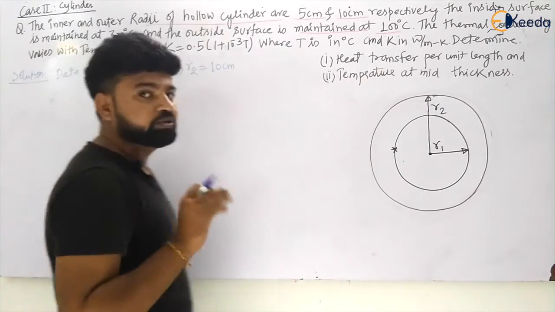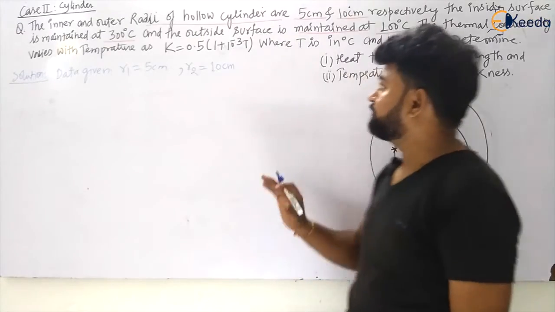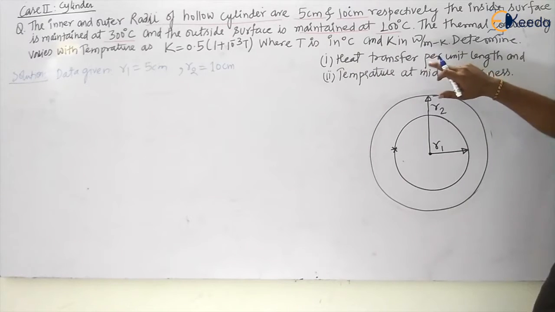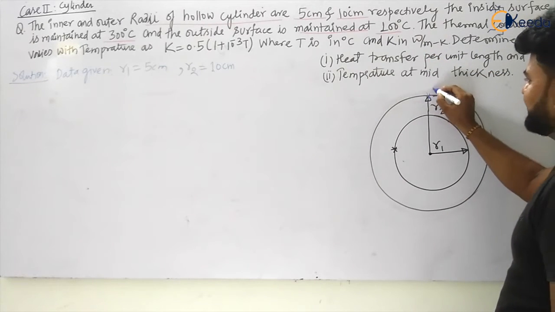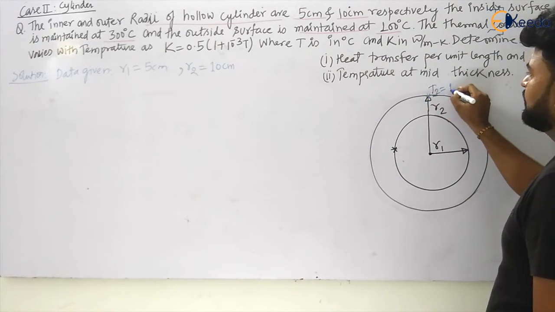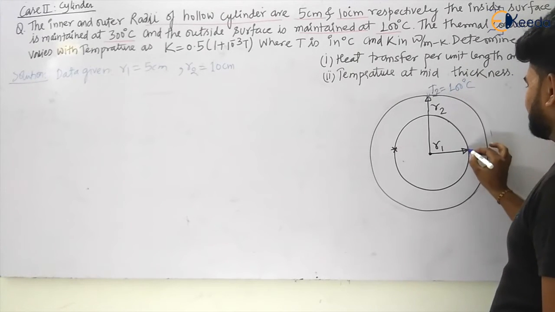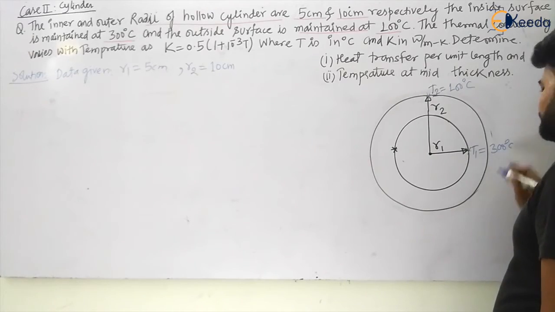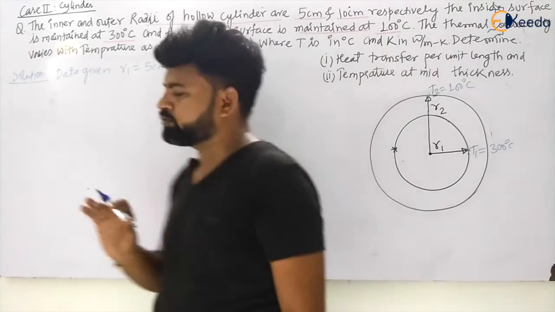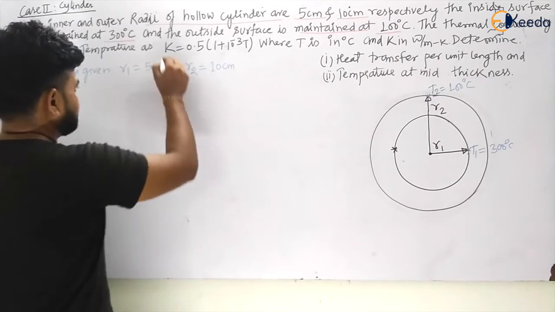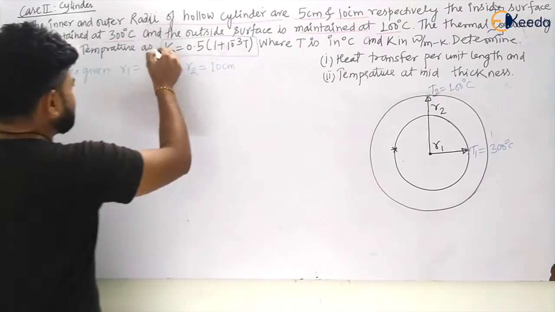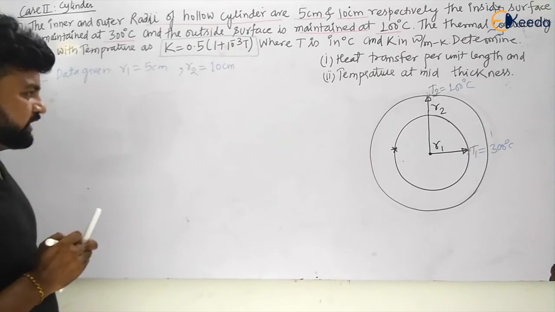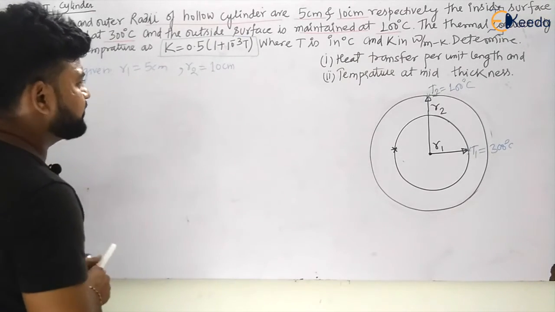And the temperature at both the surfaces is given. The temperature at R1 is 300 degrees Celsius, and the outside surface is maintained at 100 degrees Celsius. So let us take T2 here as 100 degrees Celsius, and at the inside surface T1 is given to be 300 degrees Celsius, my dear students. Okay, now these values are given, and he has also given us the conductivity which is varying with respect to temperature. Now first of all we have to calculate the heat transfer per unit length.